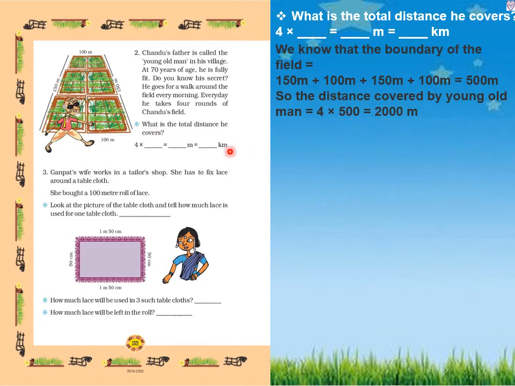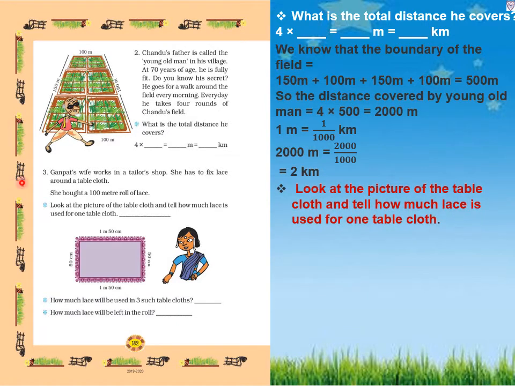Now we want the answer in kilometer. So we will convert meter into kilometer. So 1 meter equals 1 upon 1000 kilometer. We have 2000 meter. So 2000 upon 1000. We will get 2 kilometer. So daily he walks 2 kilometer.